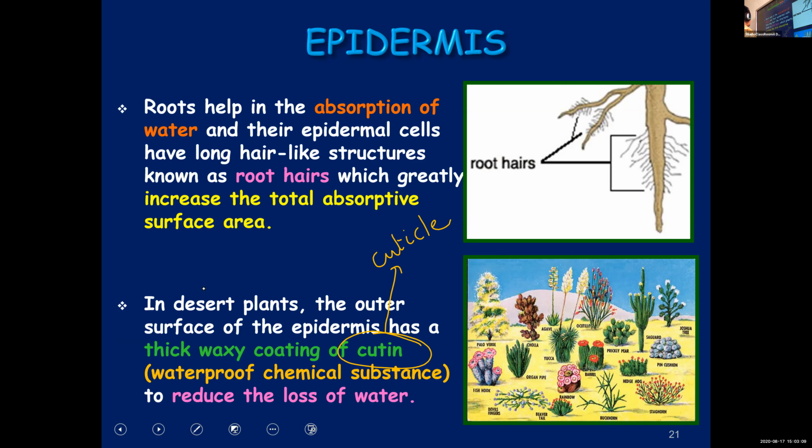So once again, I will repeat the points we mentioned in this slide. Already we completed the adaptations of the epidermis, modifications of epidermis found in the aerial parts, or the parts seen above the soil. And the main part below the soil is roots. The function of the roots is to absorb water. And the epidermal cells in roots are modified to form hair-like structures. You call them root hairs. What is the advantage of having root hairs? They will increase the surface area for absorbing water.